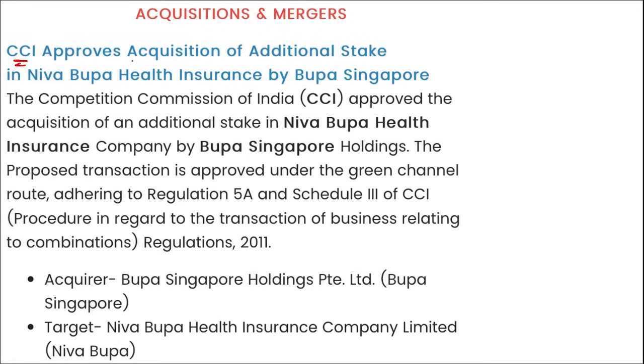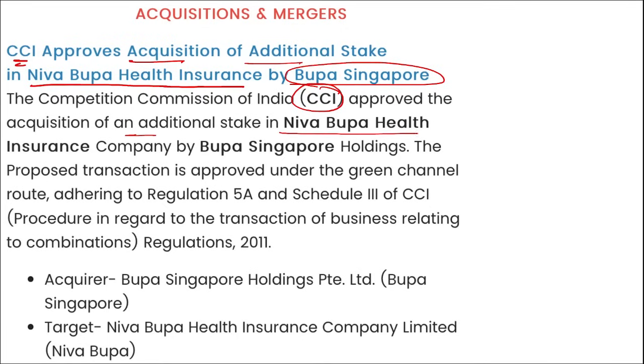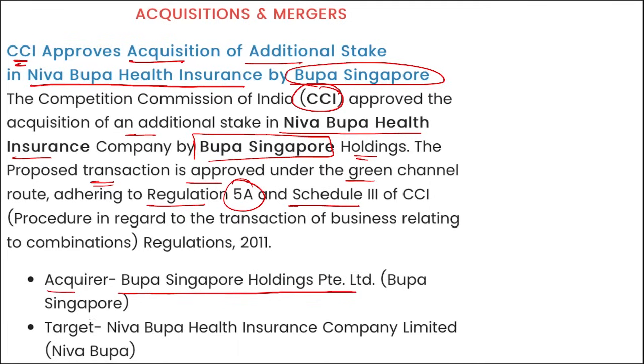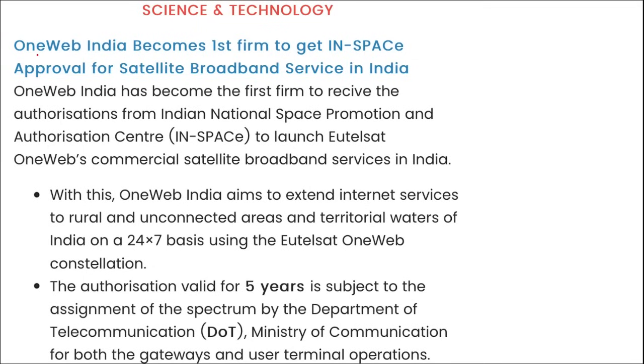Next, CCI has approved the acquisition of additional stake in NEBA Bupa Health Insurance by Bupa Singapore. I repeat, CCI has approved the acquisition of an additional stake in NEBA Bupa Health Insurance Company by Bupa Singapore Holdings. The proposed transaction is approved under the Green Channel route, adhering to the regulations 5A and Schedule 3 of the CCI. Correct? Then the acquirer is Bupa Singapore Holdings Private Limited, and who will be the target that will be acquired? NEBA Bupa Health Insurance Company Limited, that is NEBA Bupa. Right?